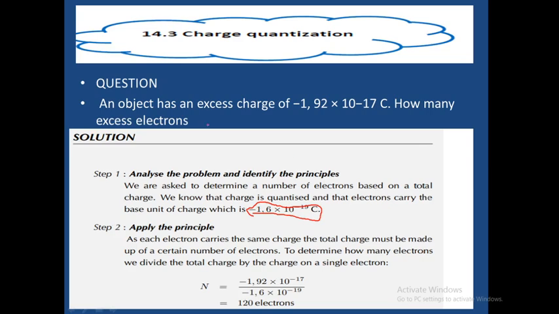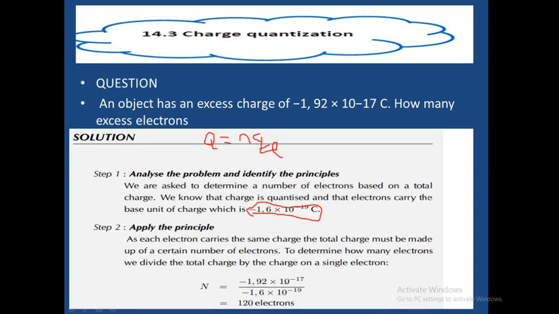So it's all coming from our charge, which is equal to the number of electrons multiplied by the fundamental or elementary charge that we know.